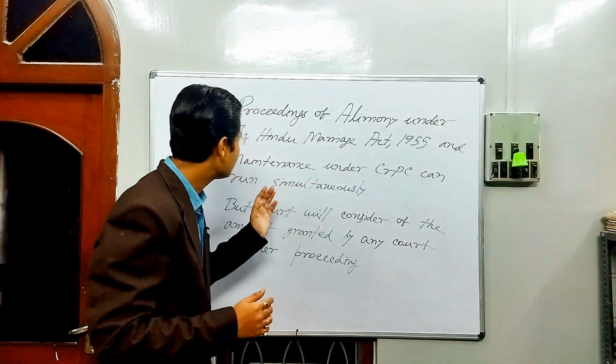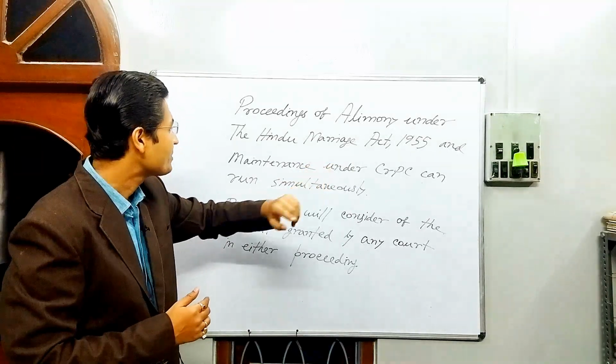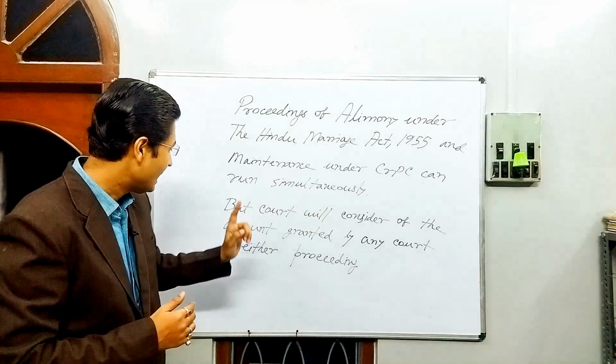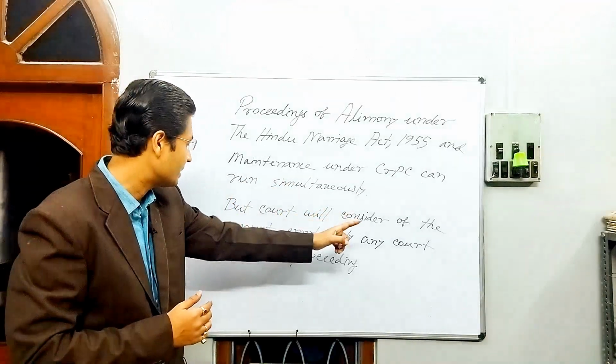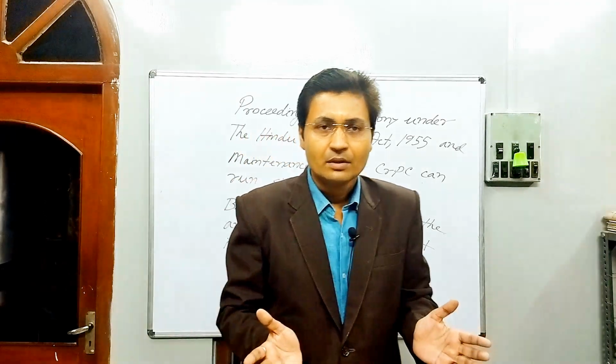So it is written there that proceedings of alimony under the Hindu Marriage Act 1955 and maintenance under CrPC can run simultaneously, but the court will consider the amount granted by any court in either proceeding.